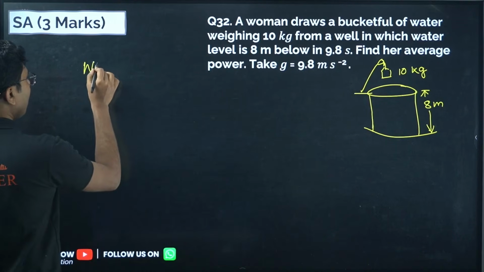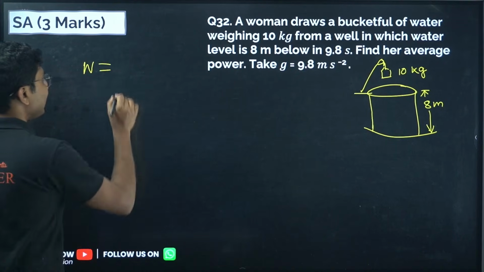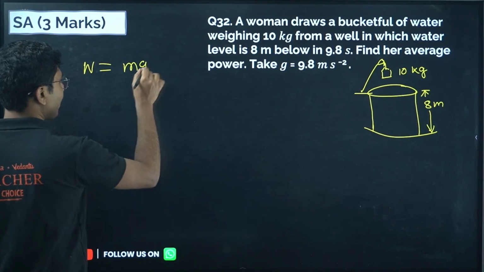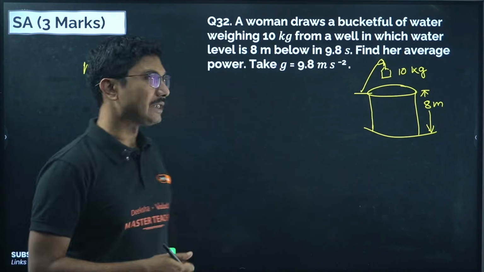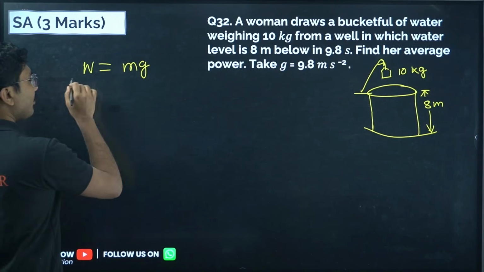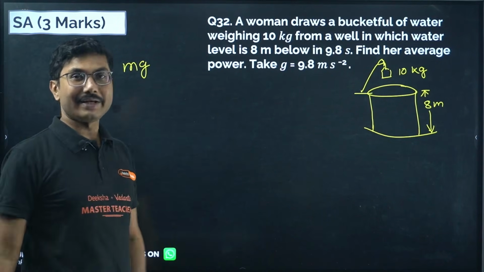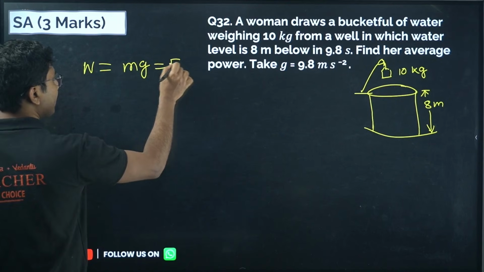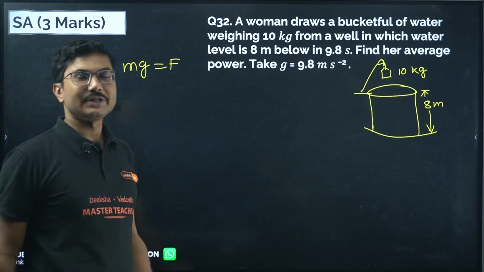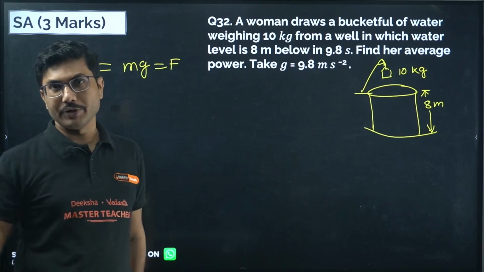The weight of the water is basically m into g. When you are pulling something up, you are doing work against gravity. Gravitational force is mg, and against that force you are doing the work.